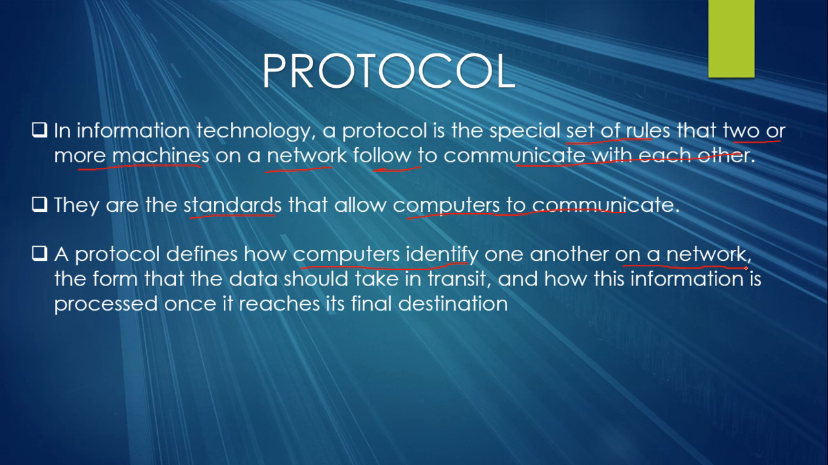Once you identify the computer in a network, that okay, this is the computer to whom I want to send the data, then the protocol also describes the form that the data should take in transit. So the next thing is that if you want to send the data, then the data must be changed in what format. It tells you that you have to change your data in this format if you want to send your data. According to those rules we have to convert our data into that form.